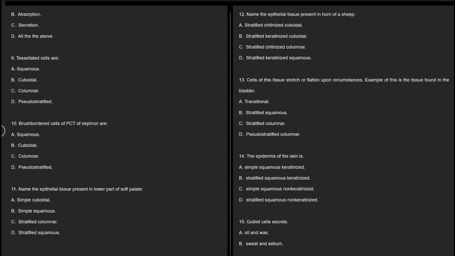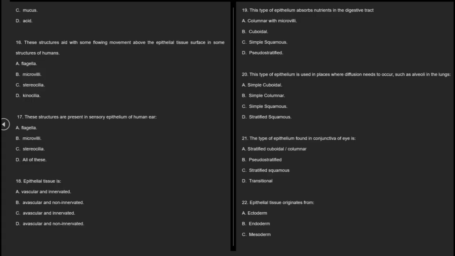14. The epidermis of the skin is A. Simple squamous keratinized, B. Stratified squamous keratinized, C. Simple squamous non-keratinized, D. Stratified squamous non-keratinized. 15. Goblet cells secrete A. Oil and wax, B. Sweat and sebum, C. Mucus, D. Acid.